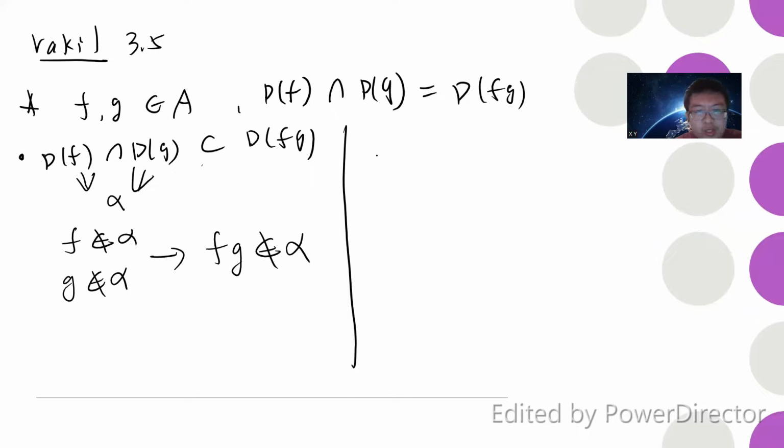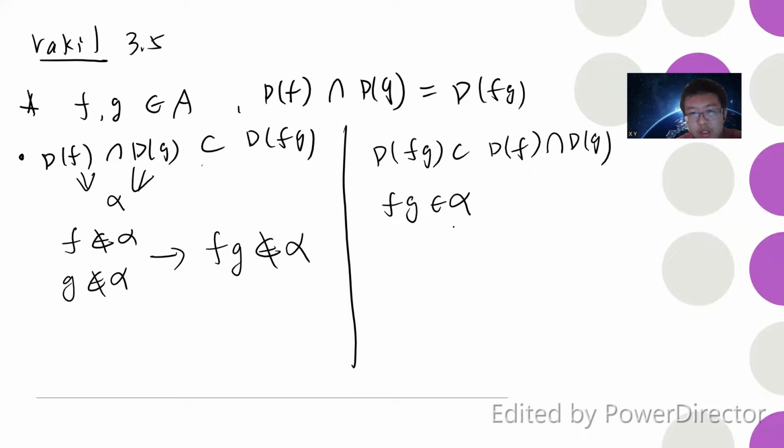Now you can also prove the other direction. Basically, it's the same. If there is a prime ideal alpha in D(fg), which tells you that fg does not belong to alpha, then by the property of prime ideals, f should not belong to alpha and g should not belong to alpha. Otherwise, if one of them belongs to alpha, then fg would belong to alpha, which reverses the result. So it's trivial.